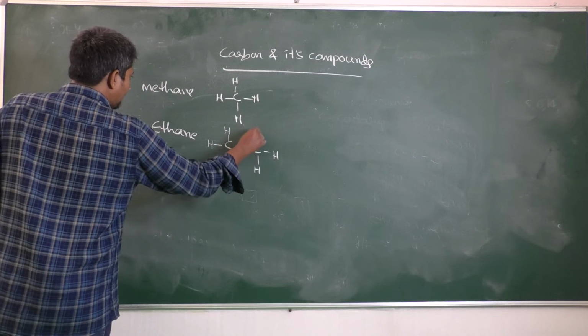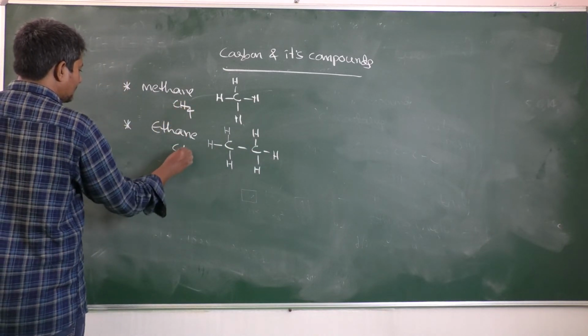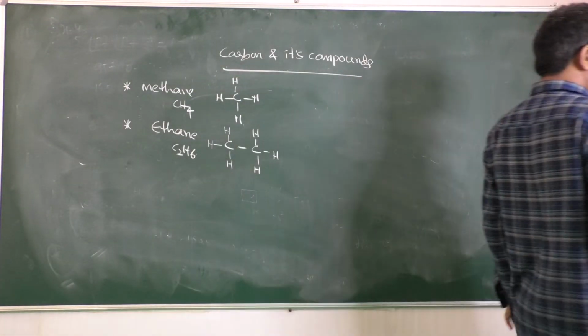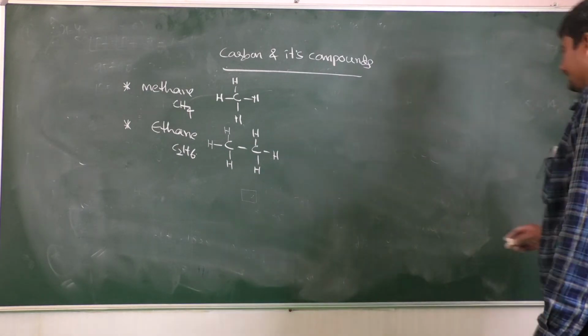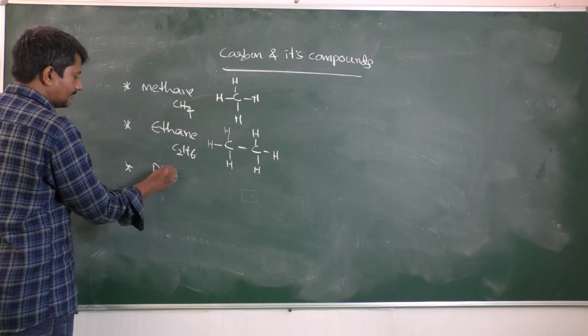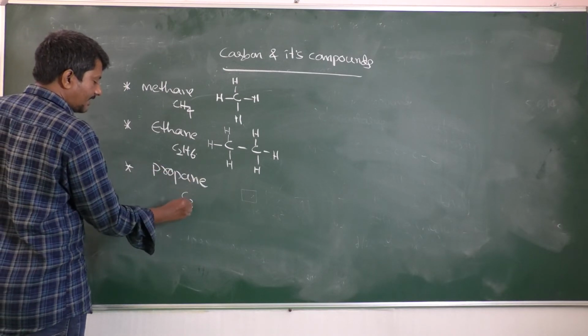Methane formula is CH4. Ethane is C2H6. Now let us see the third one, propane. What is the propane formula? C3H8.